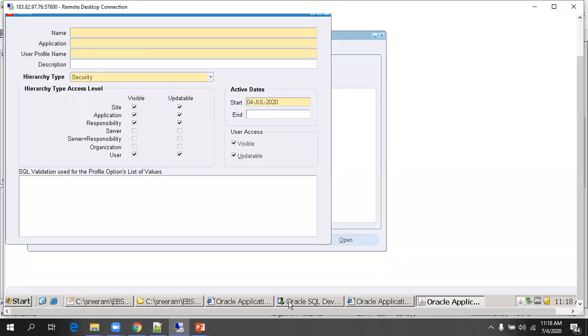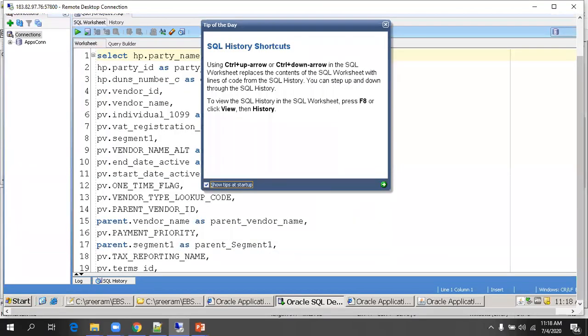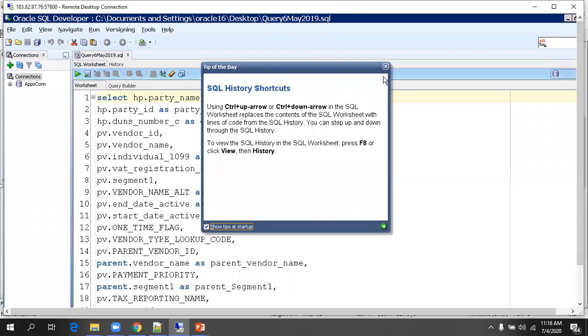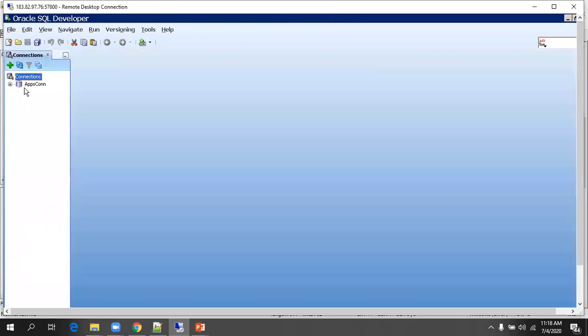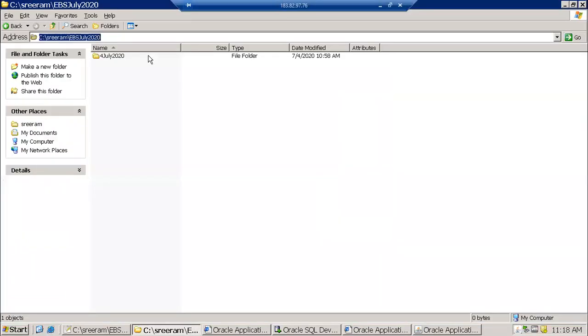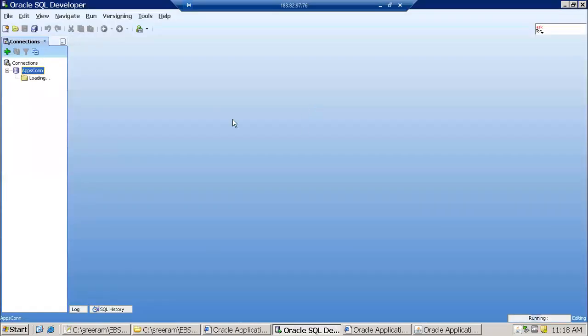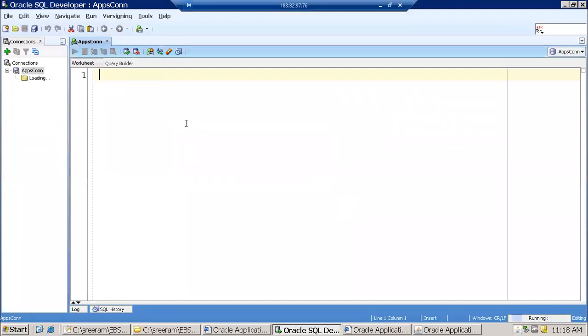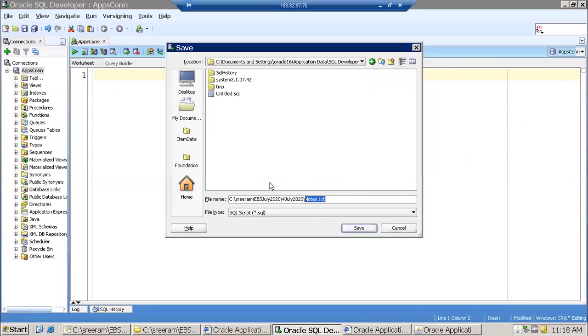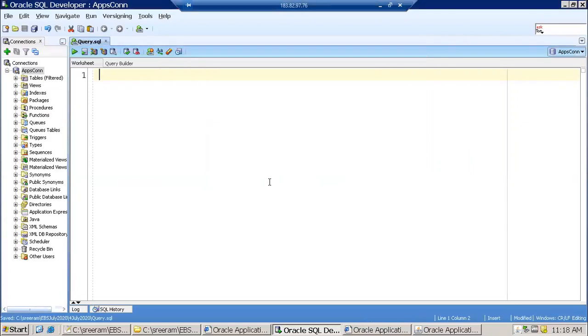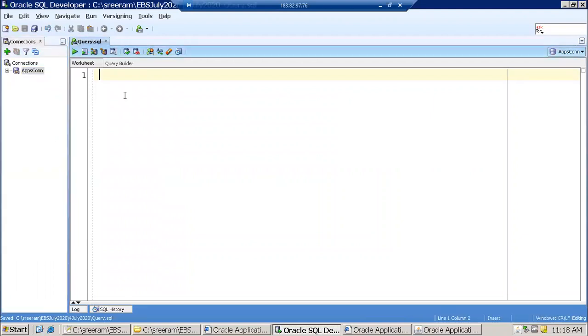Fine. So let me open my system. This is the 12.13 instance, EBS. Let's save these queries first of all. So let me save the file. Preferably, in your normal environment also, always save your SQL query files, so that you can always refer to them in the future. So I enable them, store the file.